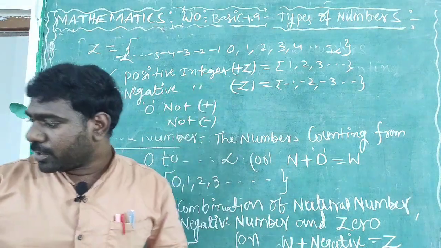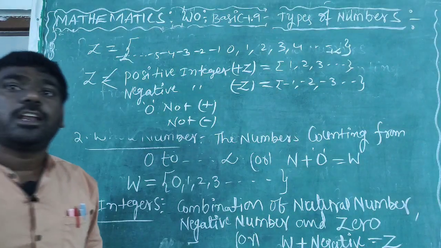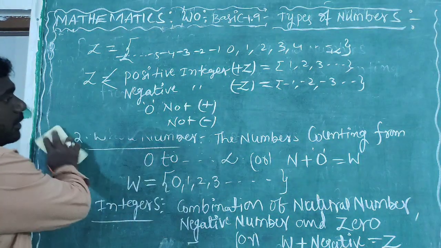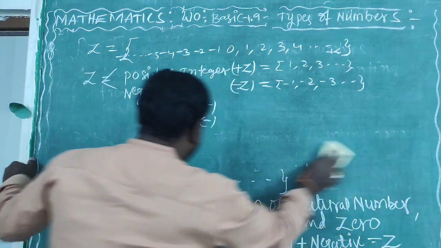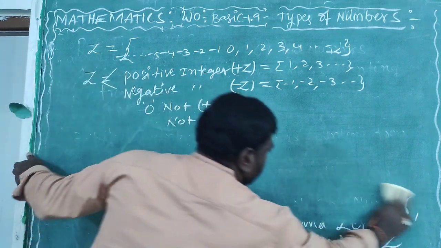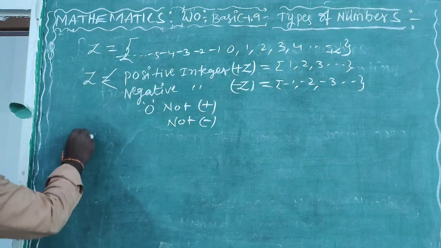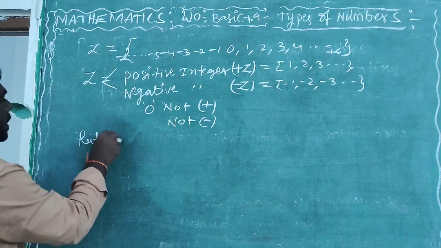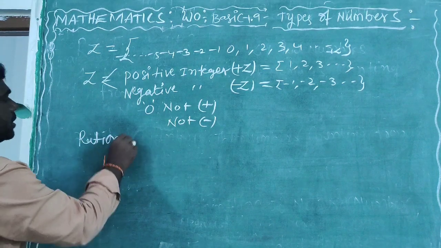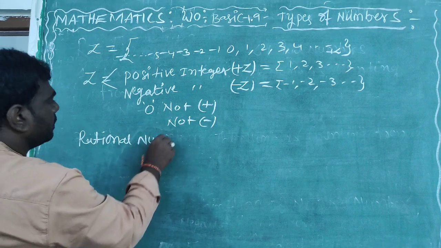Now the fourth type is rational numbers. What is the definition of a rational number? How can we define rational numbers?